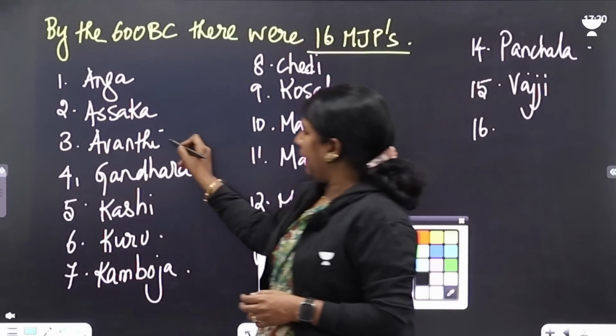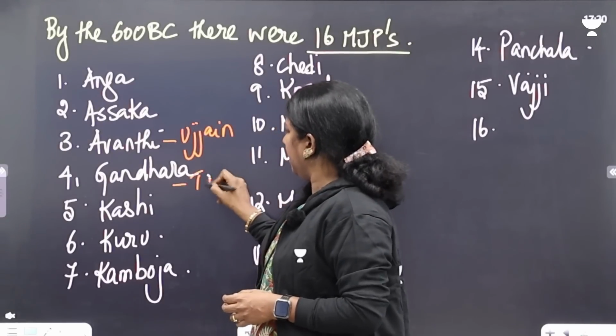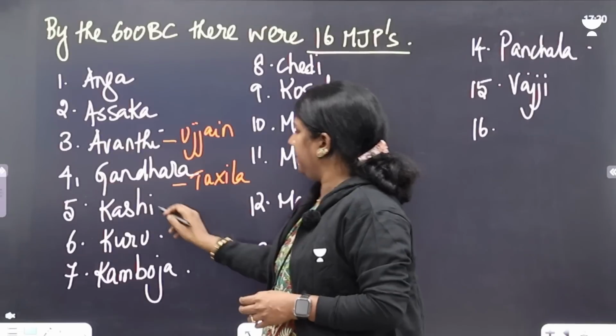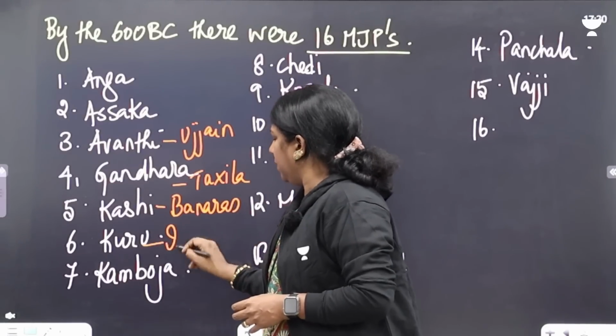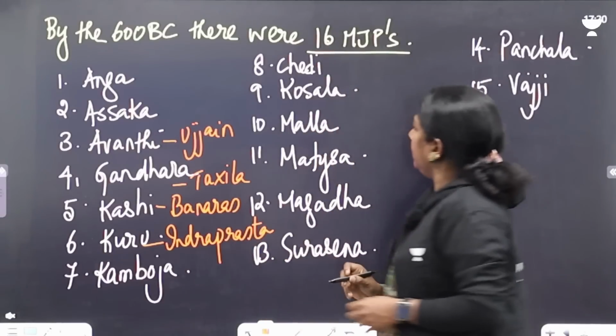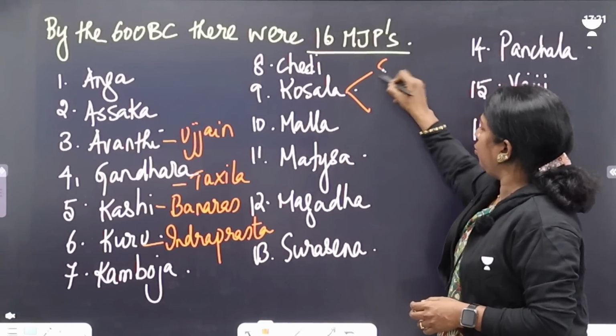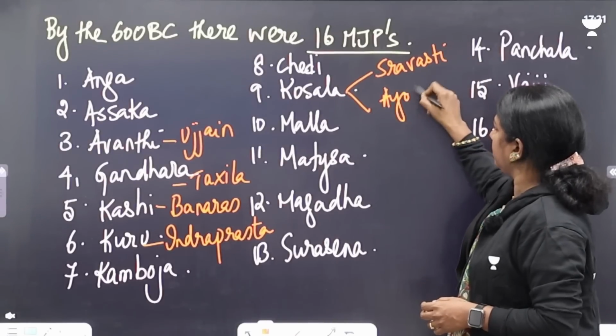Now I'm giving some capitals. Avanti, the capital Ujjain. Gandhara, the capital Takshila. Kashi, the capital Banaras. Kuru, the capital Indraprastha. Then coming to Koshala, it had two capitals, Shravasti and Ayodhya.